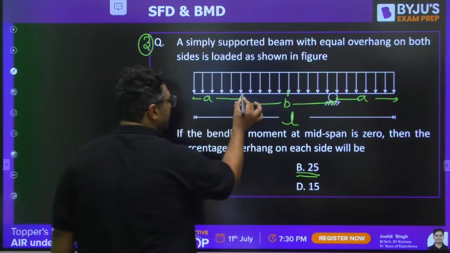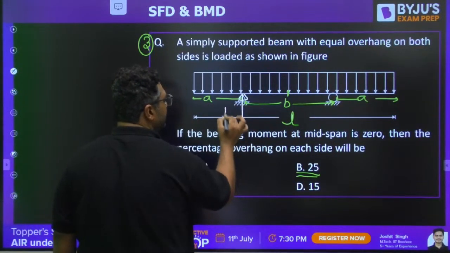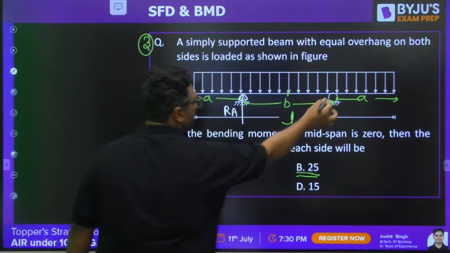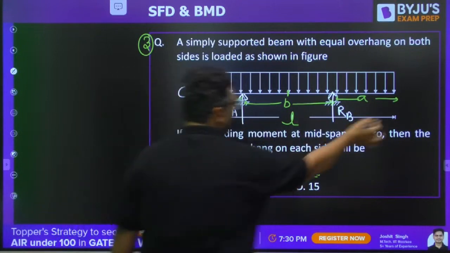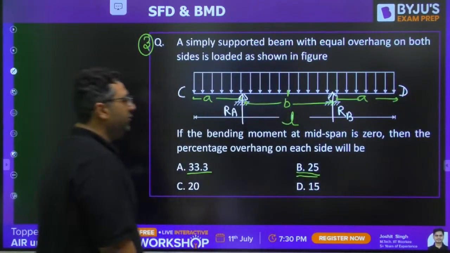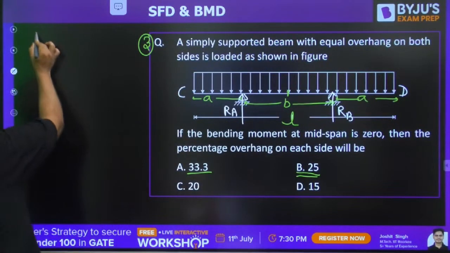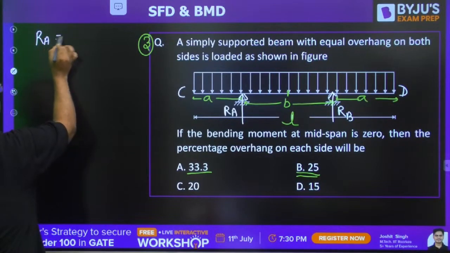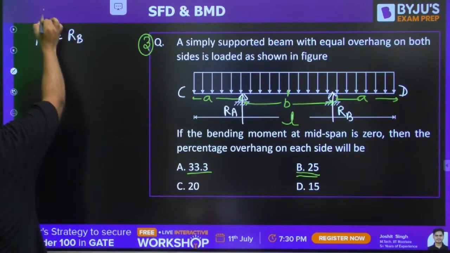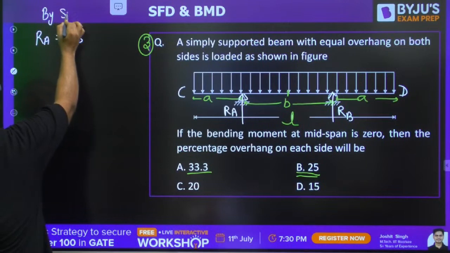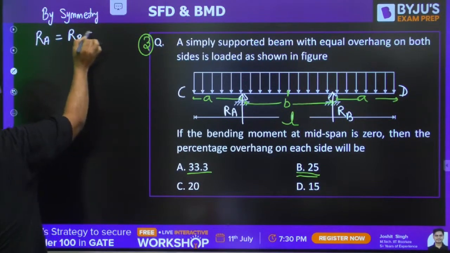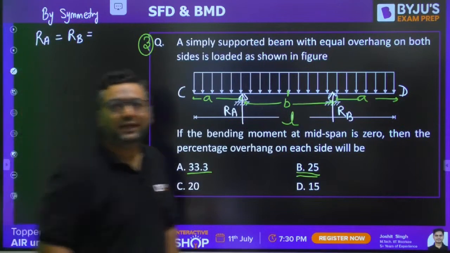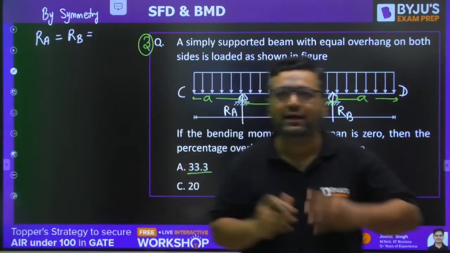We will be considering a support reaction. This is RA. This is RB. This point is C, this point is D. So my dear, we can directly write by symmetry, RA will be equal to RB. Why? By symmetry, both are going to be equal. And they will be equal to total load divided by 2.